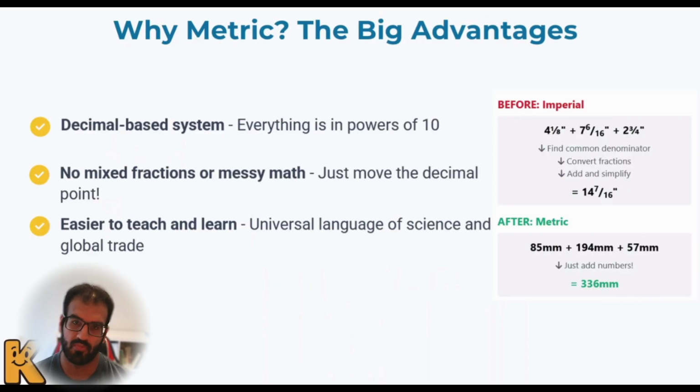So, for example, look at the right side. We have two different units. Again, both of them are from the same point. You can see that for the top part, which is the English, you have 4 inches and 1/8 plus 7 inches 6/16, and another one is 2 inches 3/4. So right now I have to add them up. We know how we can do that from the previous videos. Again, you can just look through them and completely understand them. I don't say that's hard work.